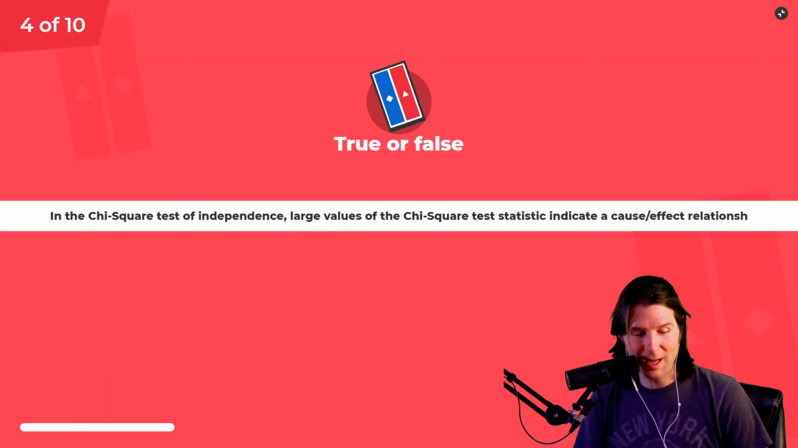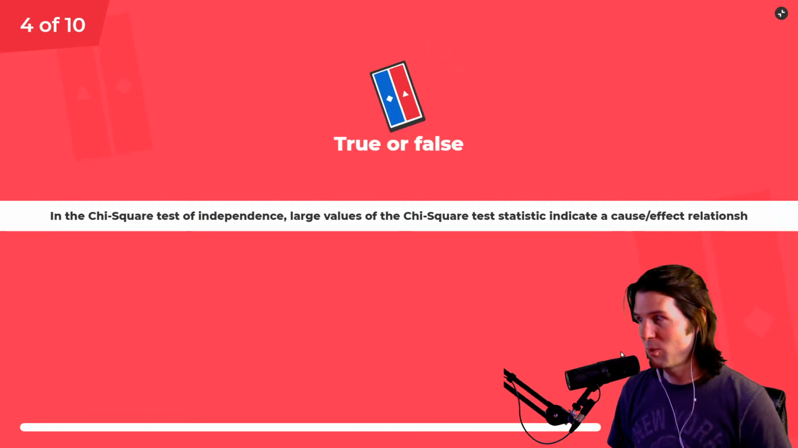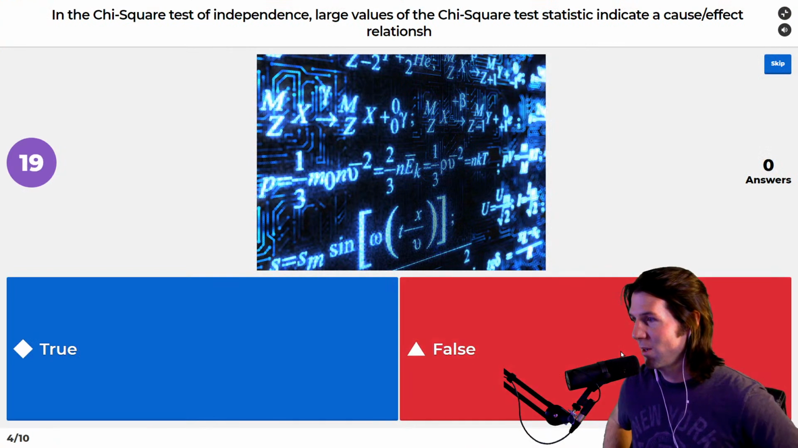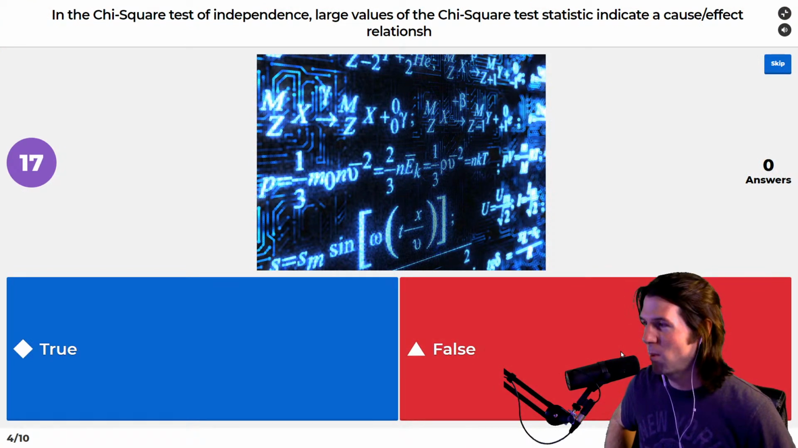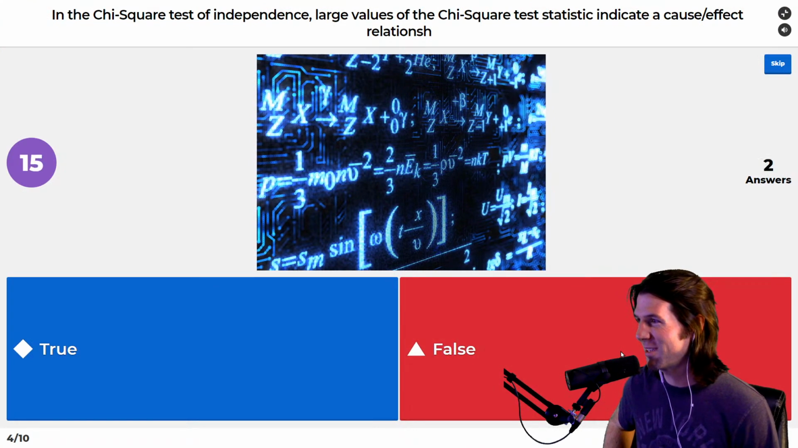True or false? In the chi-squared test of independence, large values of chi-squared test statistics indicate a cause-effect relationship. You should know this instantaneously. Who knows this? Oh, be quick, be quick. If you hear me say this, be quick. Select. Someone's already selected.